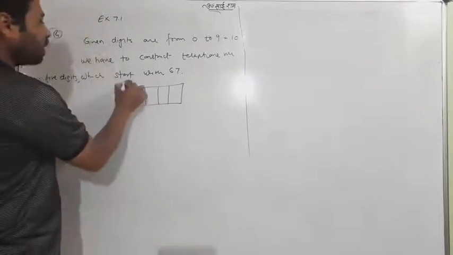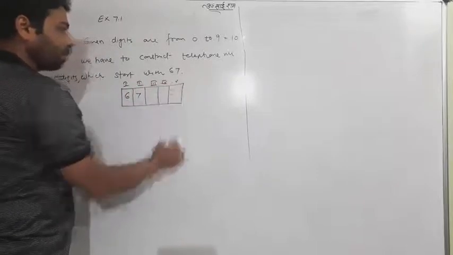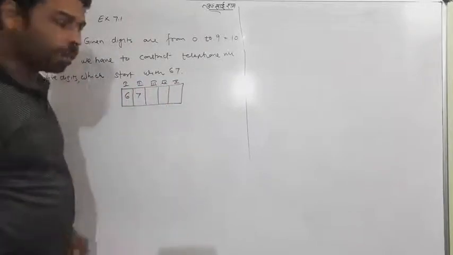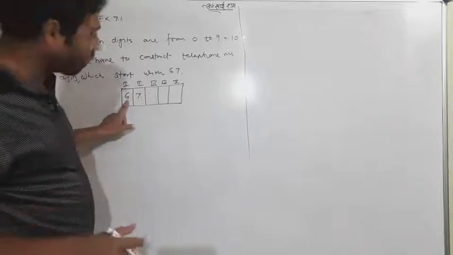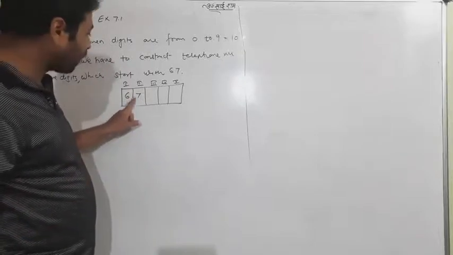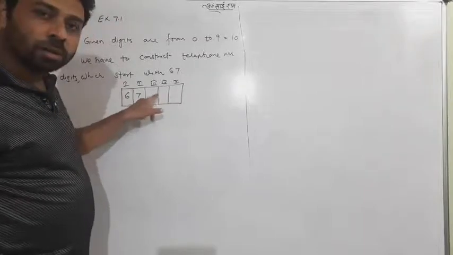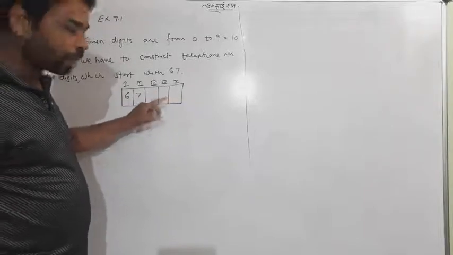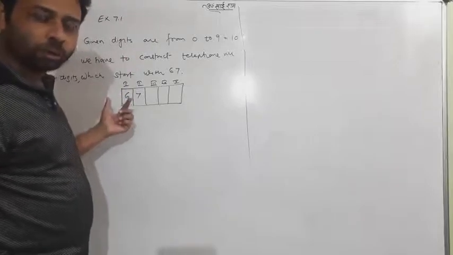Suppose they are first, second, third, fourth and fifth places. The first 2 places are fixed, 67 is a constant at the very first 2 places, so it will not move. 7 cannot come here, 6 cannot come here. 6 and 7 will be at the first 2 places, so they are constant.